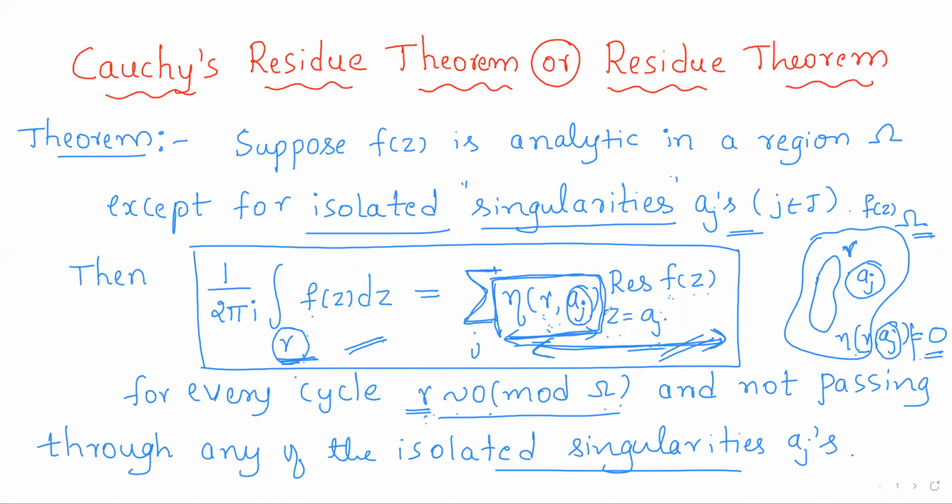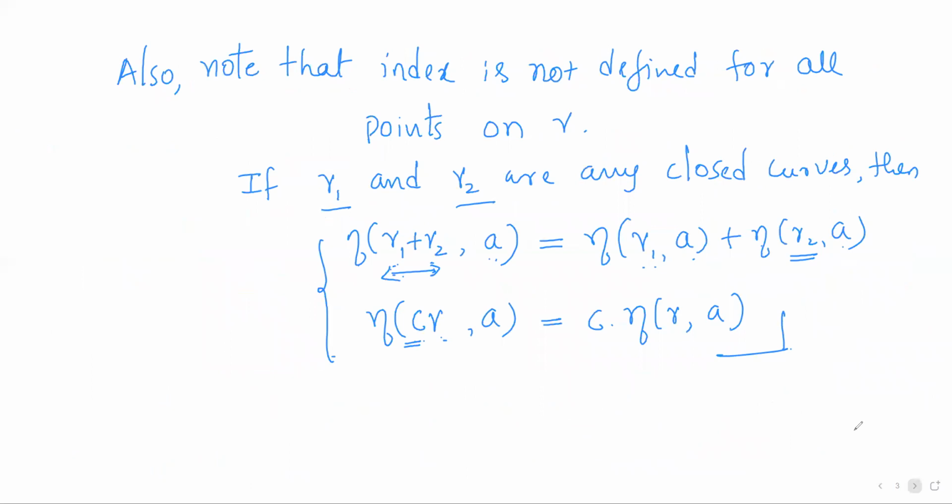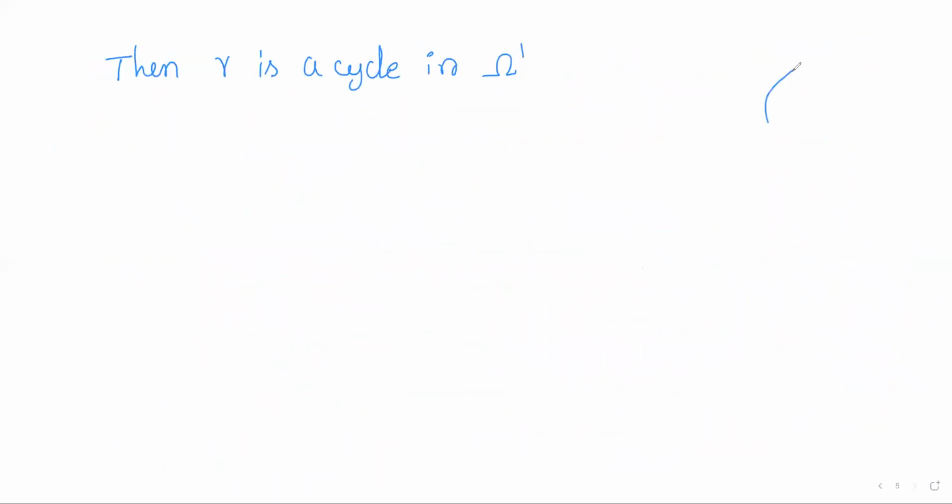If for some aj the index is 0, then the whole term will be 0 in the right hand side summation, so that term can be neglected. No need to take that term into account. So we shall concentrate only on those aj with respect to which the index is non-zero. In this region omega we have the cycle gamma, and it also contains some isolated singularities.